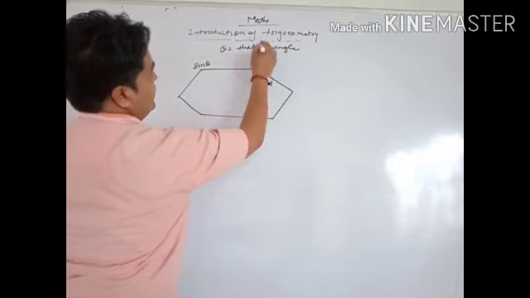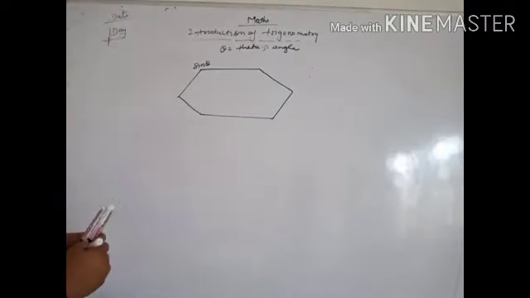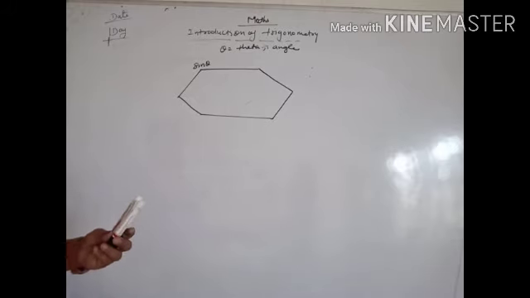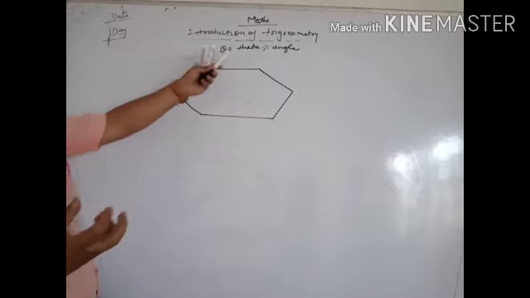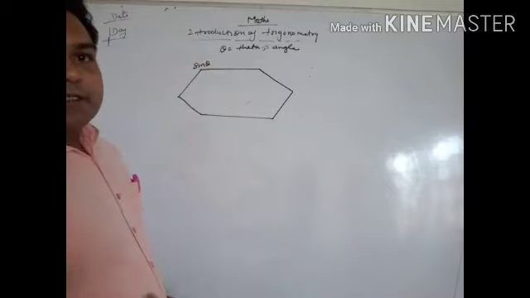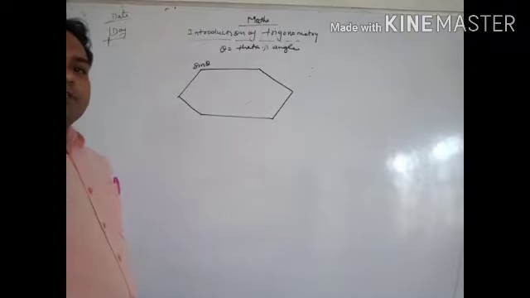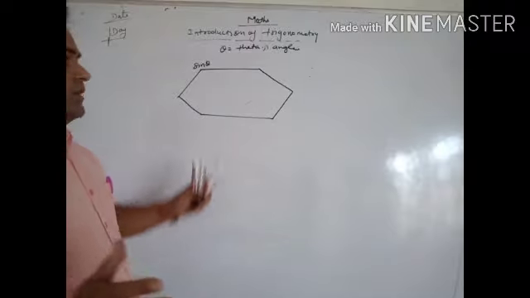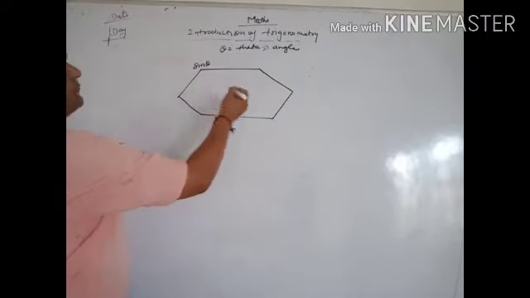In the previous classes, we let x, y, z be unknowns. Here, for an angle, we let it be theta. Angle means 60 degrees, 40 degrees, 45 degrees. That is called theta.